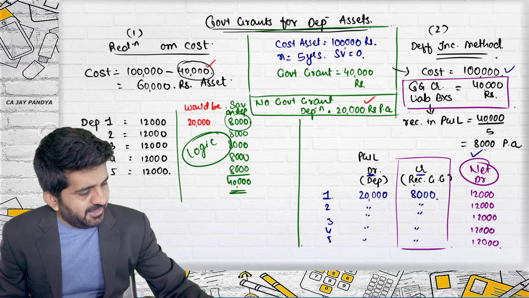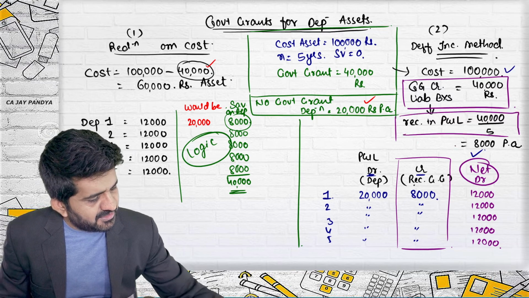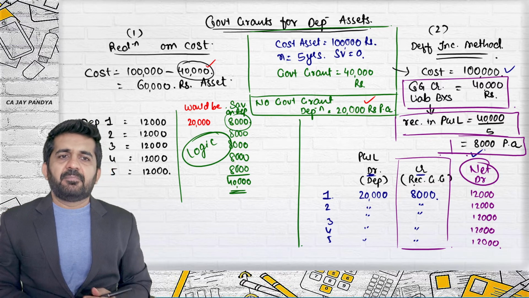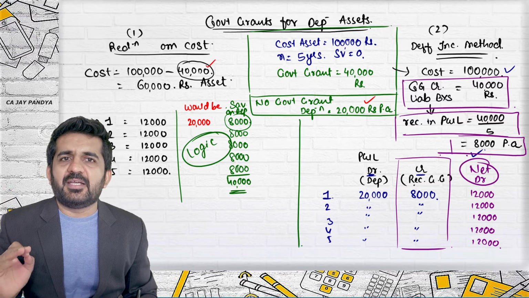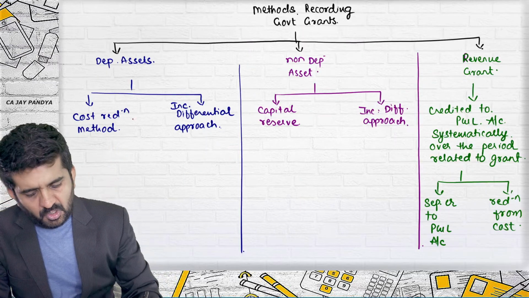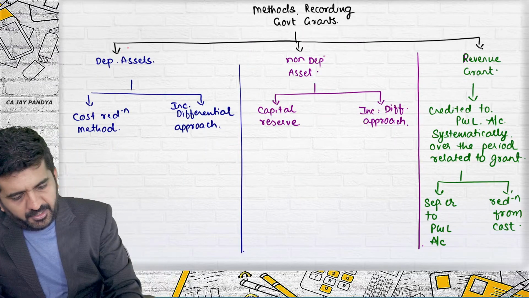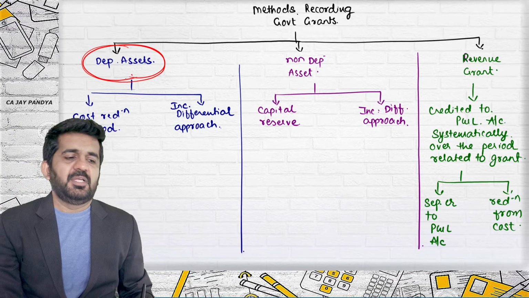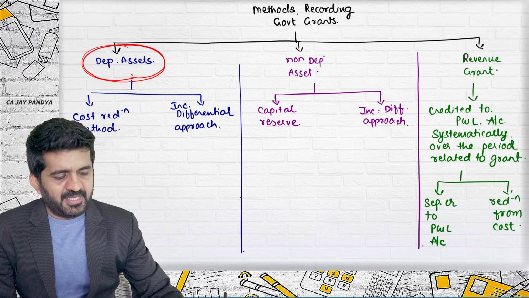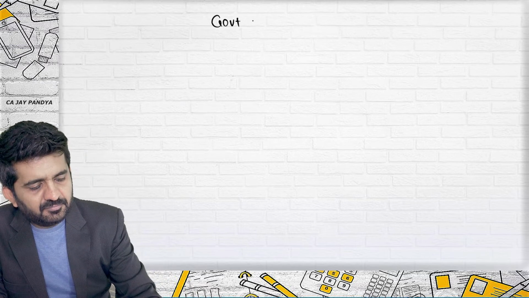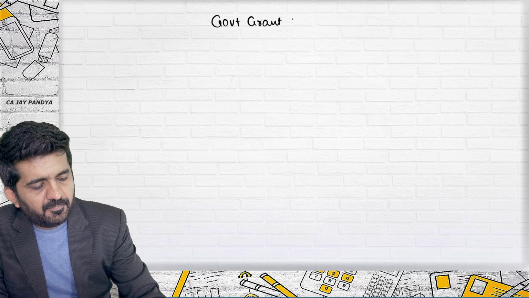Government grant liability side recognized in P&L account in some logical manner. So this was government grant for depreciable asset. We have covered this particular point. We are going to the second point: government grant for non-depreciable assets.